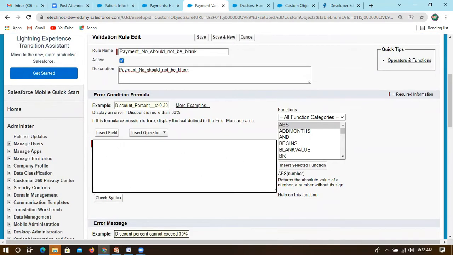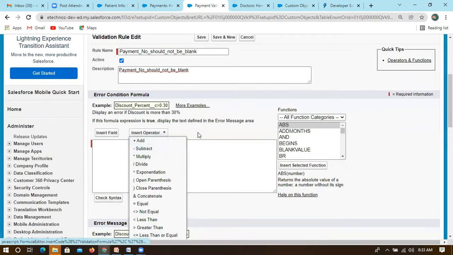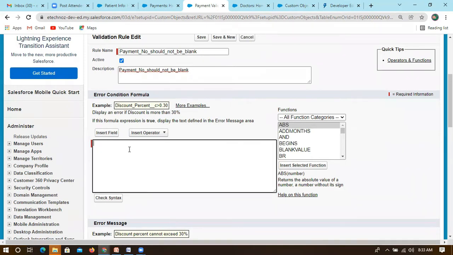So insert fields, and then functions we have seen over there, right? Insert operators. Do you remember those formulas we have created? I guess within this payment object only, we have created one to check for the due amount. We calculated the due amount from total minus total paid. So that is the due amount we have created. Likewise, we created, I guess, one or two formula fields.